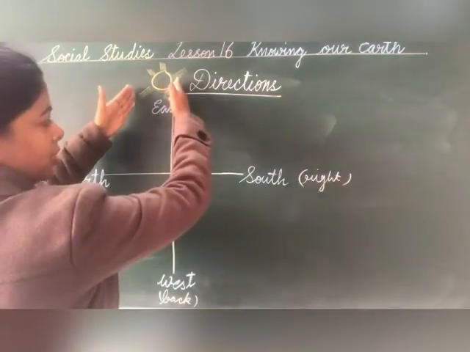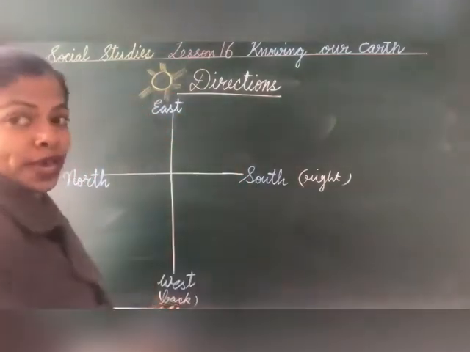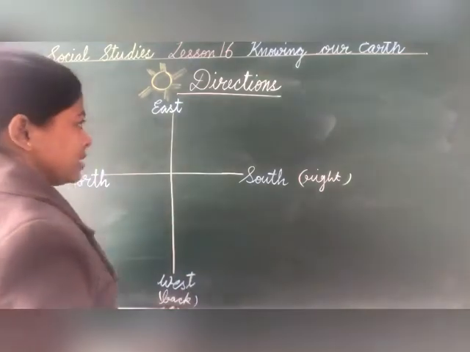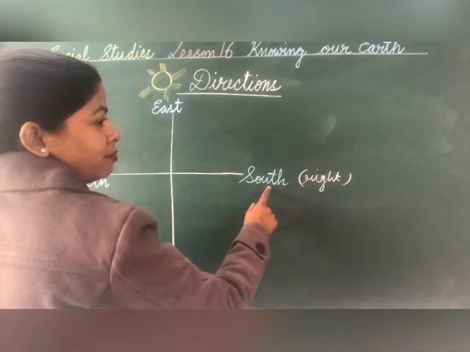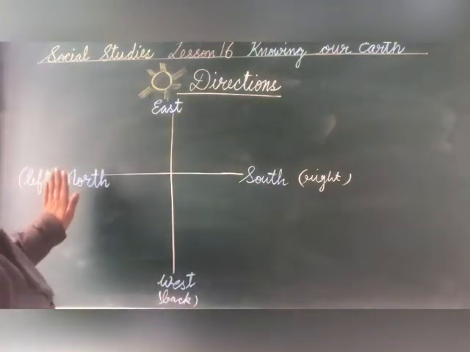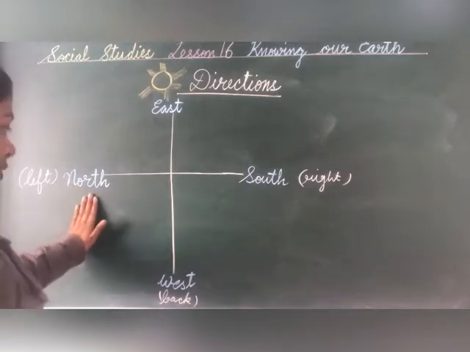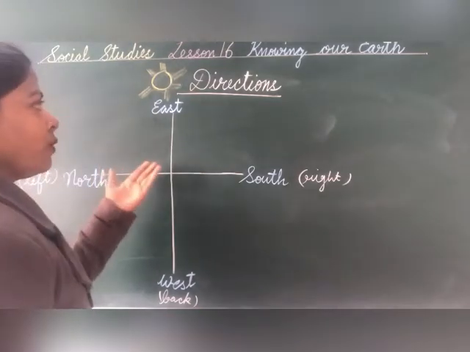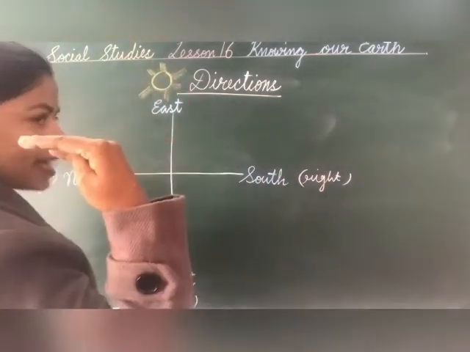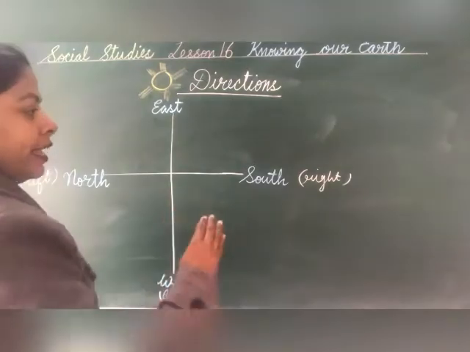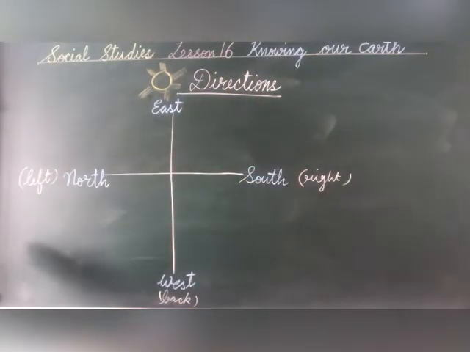I am facing the sun, so that direction is east, and at my back will be west. So children, my right hand side will be which direction? That will be south, and my left hand side will be which direction? That will be north. Children, remember, the direction from where the sun rises is the east, and when we are facing east, the back side is west, and then the right hand side will be the south and the left hand side will be the north.